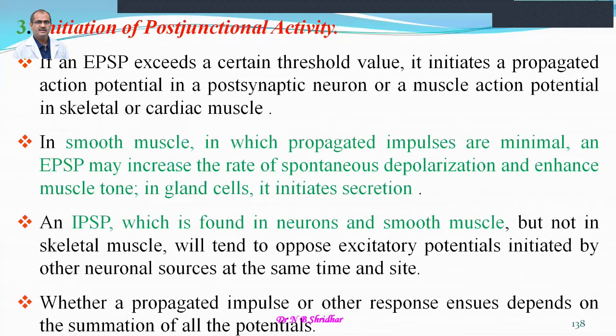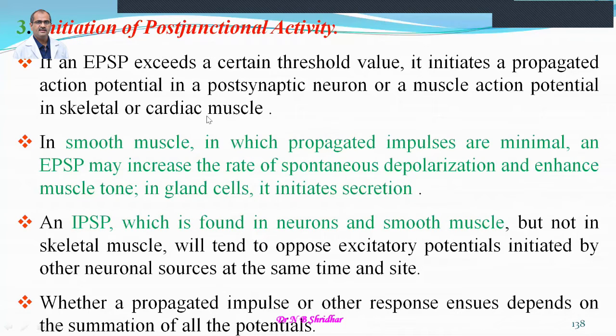That means the initiation of the post-junctional activity is the third step, whereas the first step is the release of the neurotransmitter. Then the second one is the combination of the neurotransmitter with the post-junctional receptor, and the third one is the initiation of post-junctional activity. So an excitatory postsynaptic potential, if it exceeds a certain threshold value, initiates a propagated action potential in the postsynaptic neuron or a muscle action potential in skeletal or cardiac muscles.